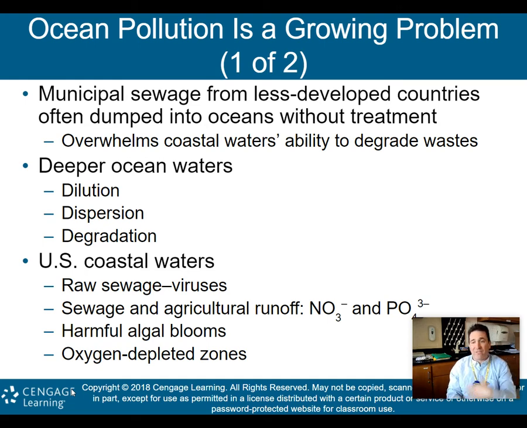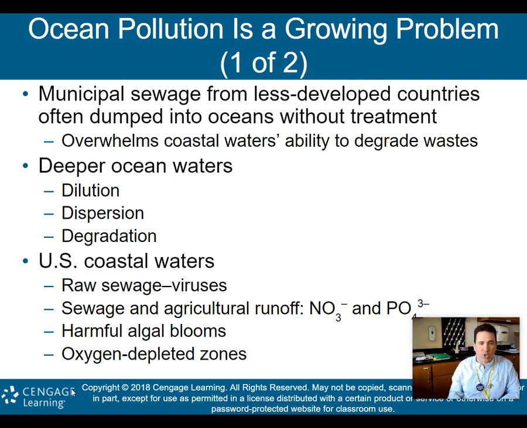The problem is now we have so many people, especially in these underdeveloped nations living in high density housing, and they're just sending all that sewage right out into the oceans without treating it, okay? And so what happens is you then overwhelm the ocean's ability to provide the ecological service of degrading that waste.